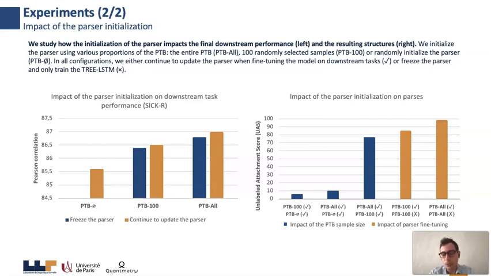On the right, we compare parses from several configurations using the unlabeled attachment score, that is the ratio of common arcs between two parses that only differ by the initialization. We show that a randomly initialized parser yields really low UAS scores, which shows that there are really few things in common with silver annotation. But using only 100 examples yields UAS that are really high, which shows that only a few examples from the Penn Treebank are sufficient to generate parses that are relevant in terms of comparison with silver linguistically annotated examples.